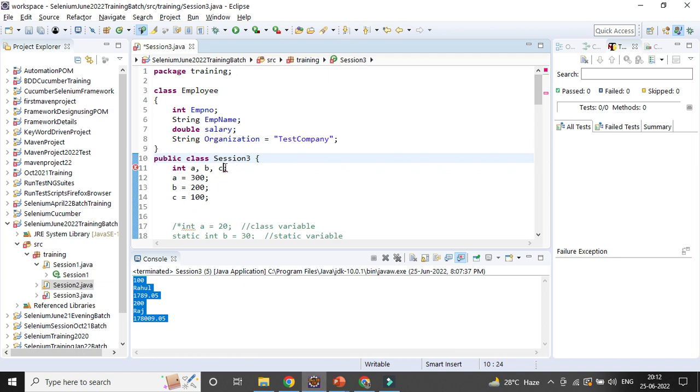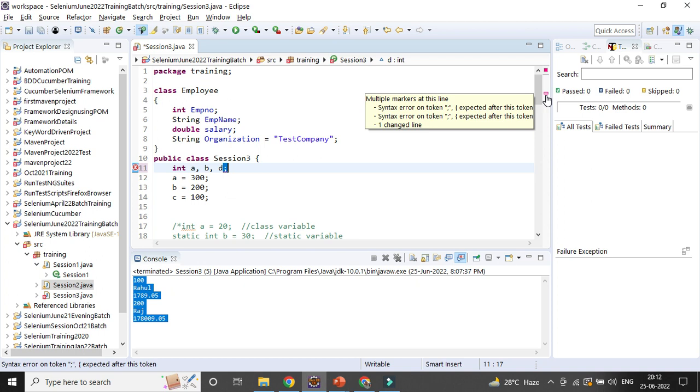Okay, let's define something called d. Not sure why it is happening. Let's try to define something called integer a. Oh, okay, sorry. I am defining it in the session 3 file now. Still it is fine here only. What is the error? One change line.